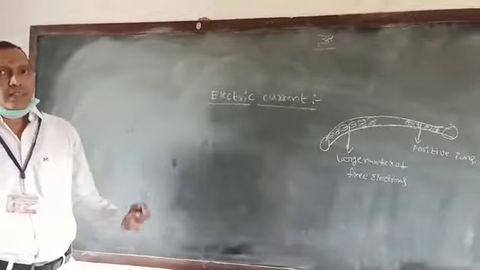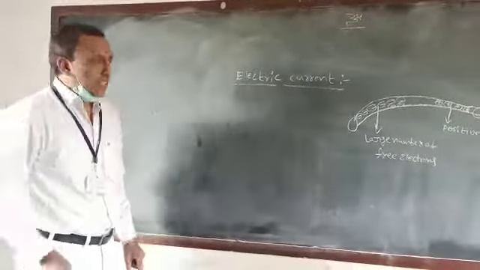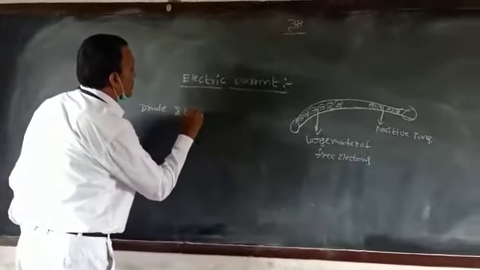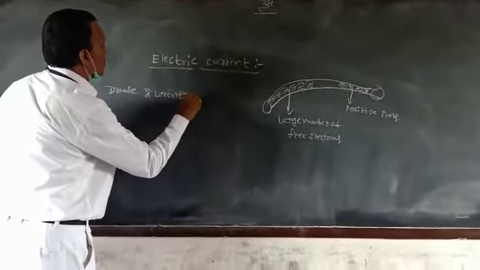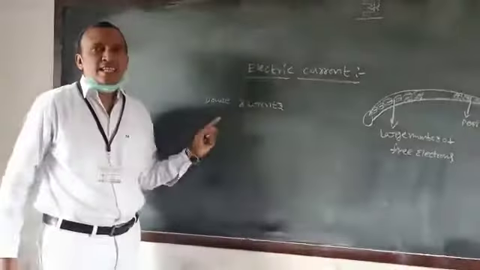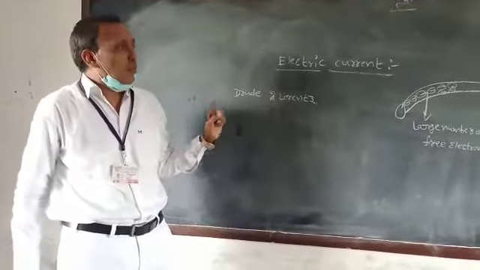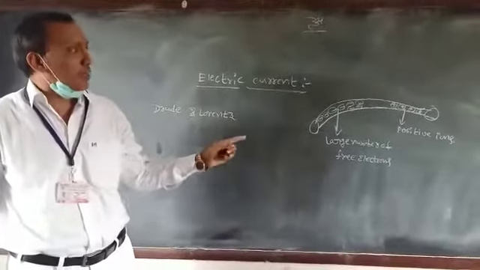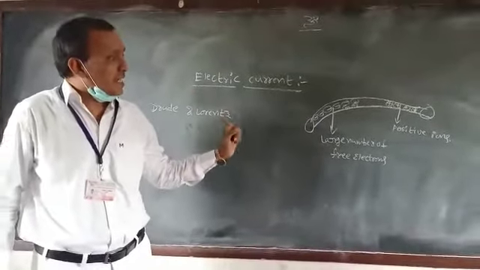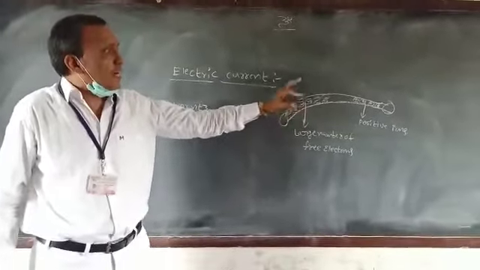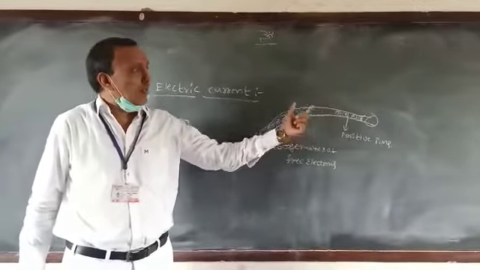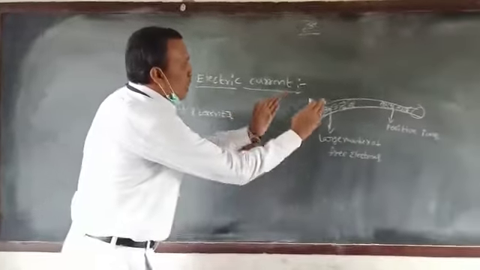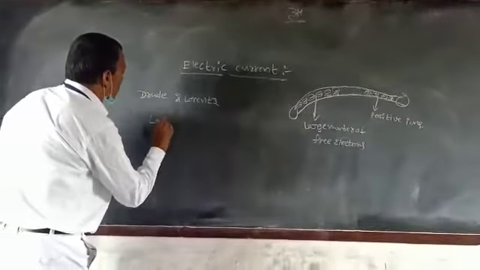In this electric current, two famous scientists, Drude and Lorentz, scientists of the 19th century, proposed that a conductor like a metal consists of a large number of free electrons, while positive ions are fixed in their locations. The arrangement of positive ions is called a lattice.